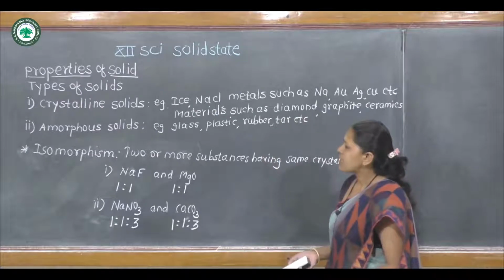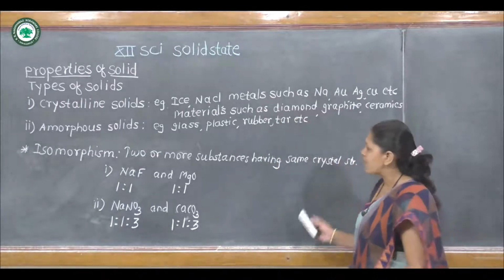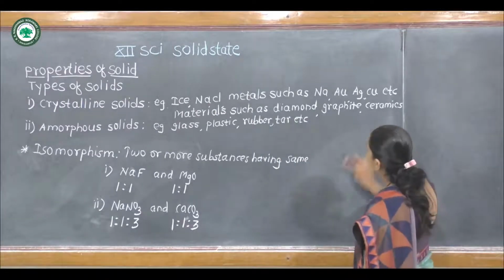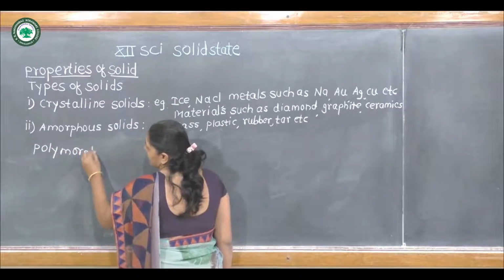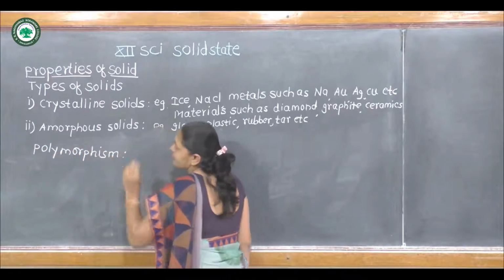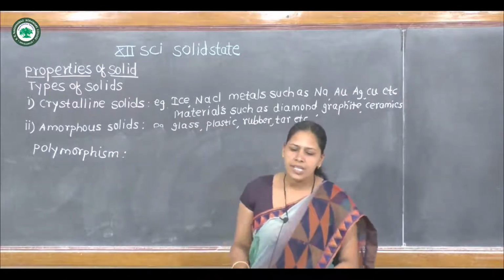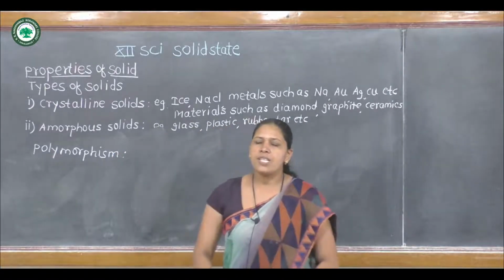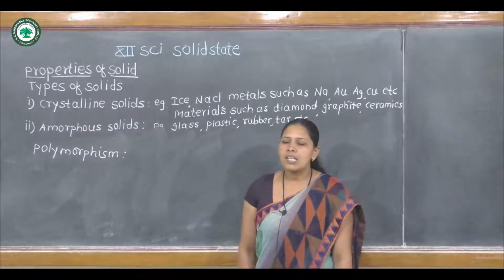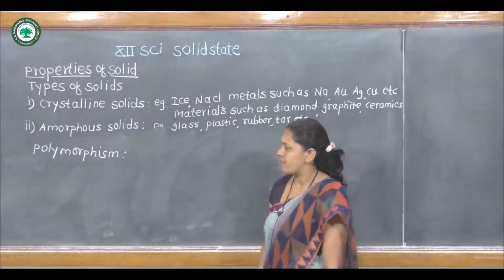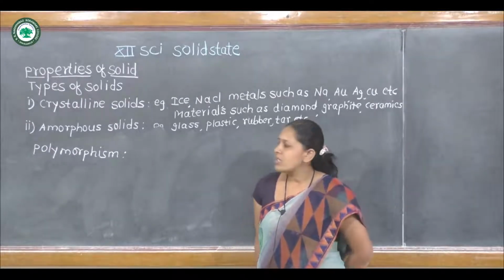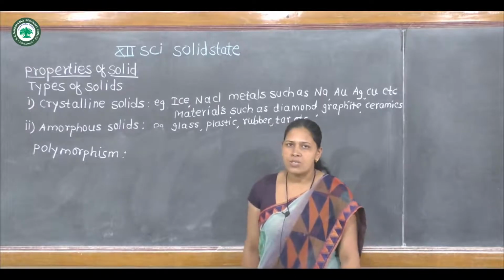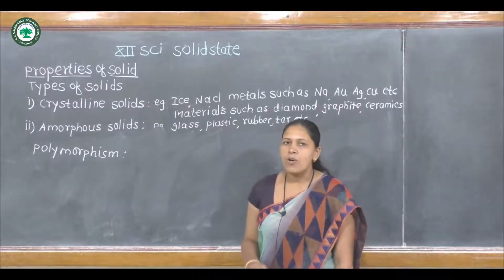Then the next property is polymorphism. Poly means many. A single substance that exists in two or more forms is called polymorphous, and the phenomenon is called polymorphism.